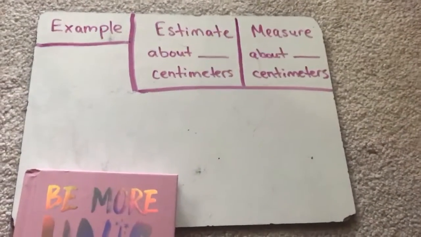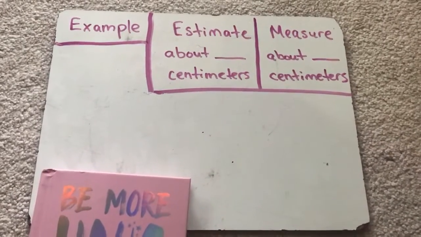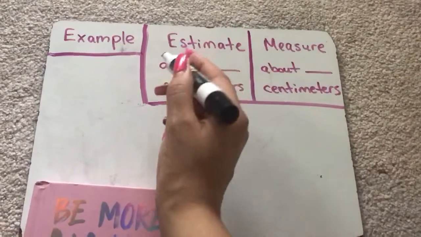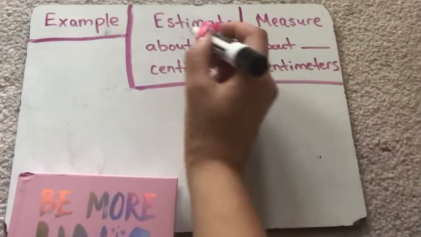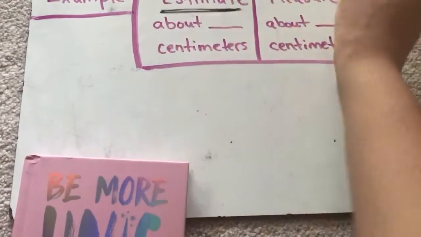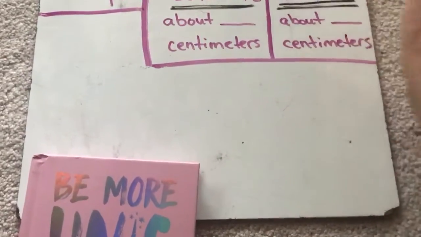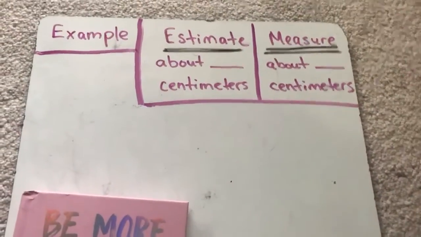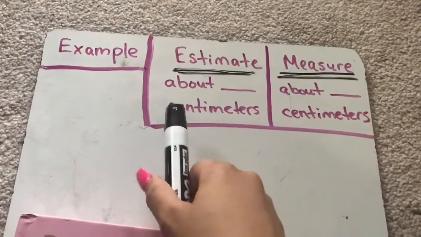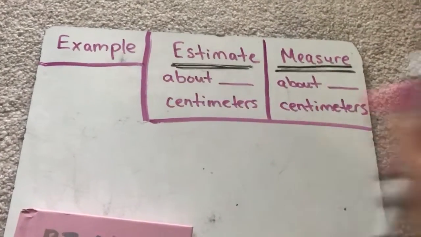Okay, scholars, I want to give an example today of what we're going to be doing in our practice workbook. So I want to make sure I'm clear about the difference between when we estimate versus when we measure. I saw in some of our work that our estimations were exactly the same as our measurement. And that sometimes can be true, but shouldn't always be true, because estimation is a really good guess, and it happens before we measure. Estimation happens before we measure.